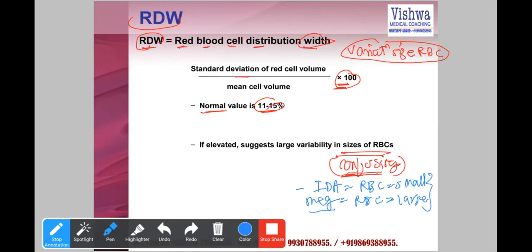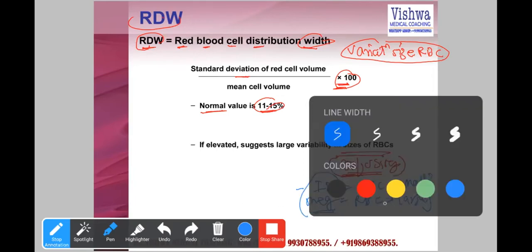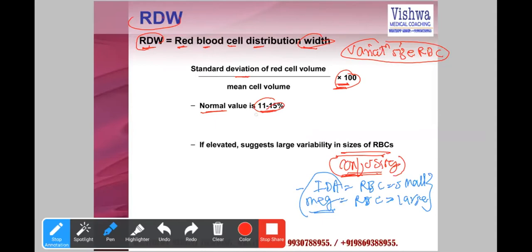But let's say this is the picture in which normal RBC variation is about 11 to 15%, in the size variation I'm talking about. If the patient goes into iron deficiency anemia, cells will be smaller. In case of megaloblastic anemia, cells will be larger.